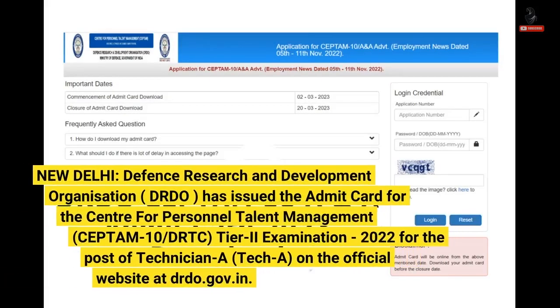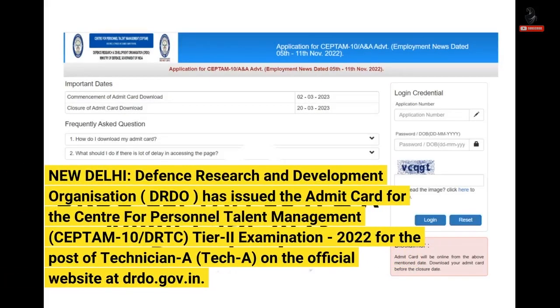New Delhi: Defense Research and Development Organization, DRDO, has issued the Admit Card for the Center for Personnel Talent Management, CEPTAM 10, DRTC, Tier 2 Examination 2022 for the post of Technician A, Tech A, on the official website at drdo.gov.in.